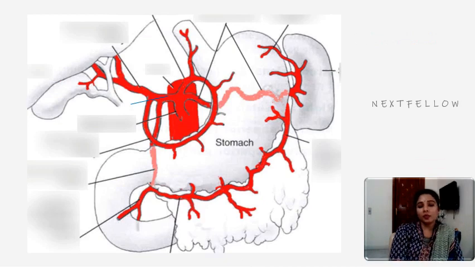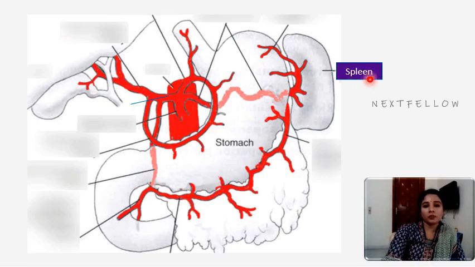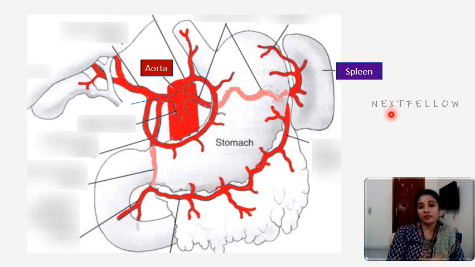Now let's talk about the important branches of abdominal aorta. So first we shall begin with the celiac trunk here. This one is the spleen, which is seen here, and this is the liver, and here is the stomach, and here is the abdominal aorta. And abdominal aorta gives rise to celiac trunk, which is a ventral branch, and it is the artery of foregut and supplies all the visceral organs derived from the foregut.